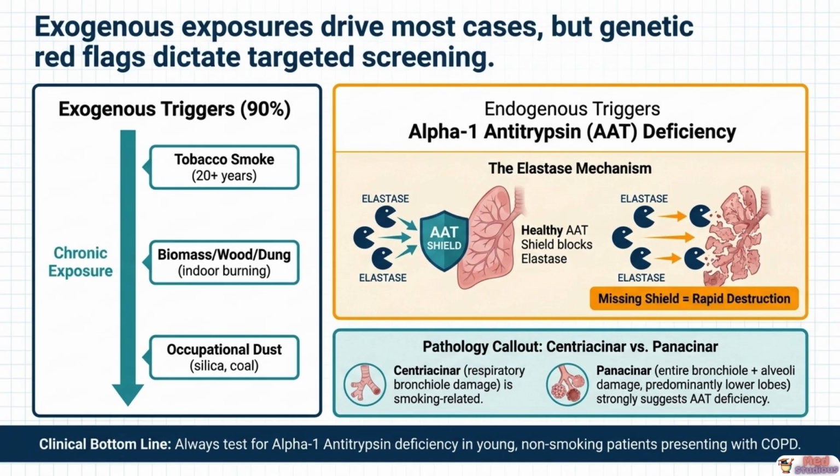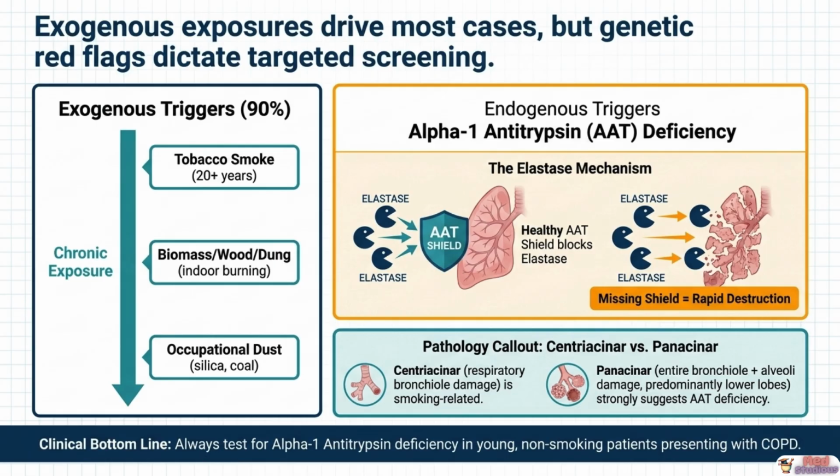In the developing world, indoor burning of biomass fuels, wood, dung, agricultural waste, is equally significant, representing the primary cause in non-smoking populations in low-income countries. Occupational dust exposure, particularly silica in mining and coal dust in coal workers, is the third major exogenous trigger.